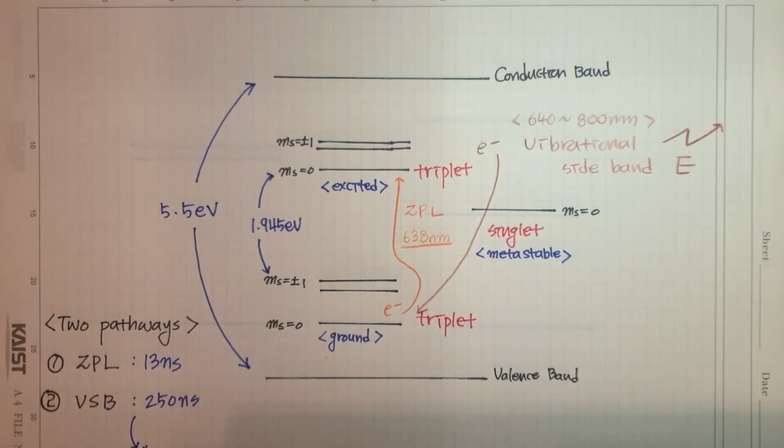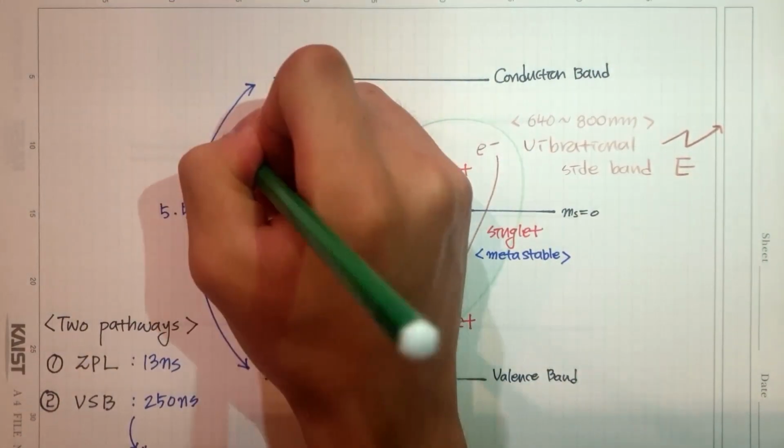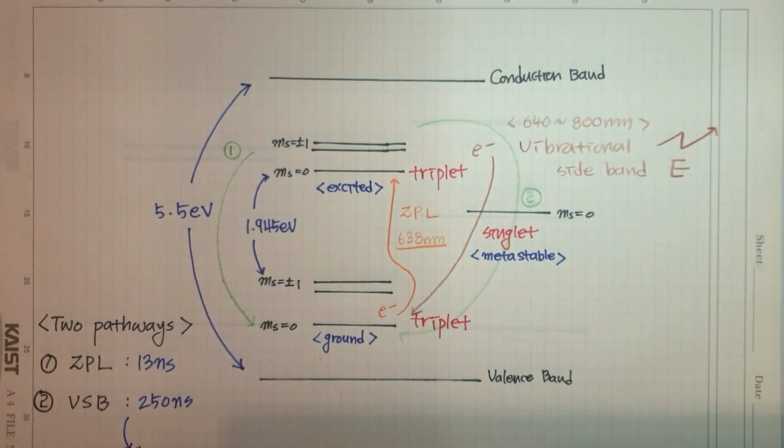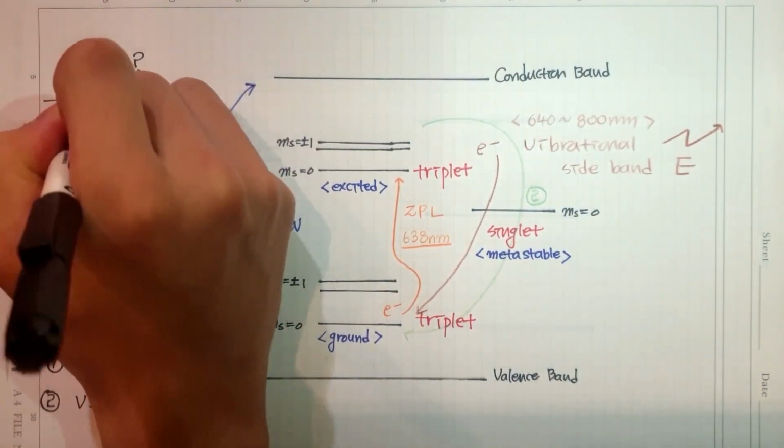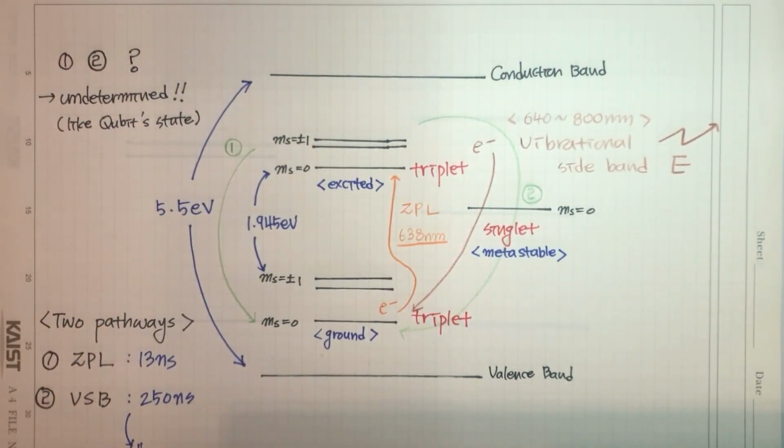Look at this energy diagram. An electron in the excited state has 2 pathways to go to the ground state. One is radiation transition, and the other is passing through the vibrational sideband. As we mentioned, there is a significant time gap between these 2 pathways. Therefore, if we can detect the time difference sensitively, we can calculate which path the electron passed through. Before we detect the time, we can't find which path the electron passed through. We can think of this system as a qubit which has 0 and 1 simultaneously. Each pathway's probability can be controlled by the magnitude of the magnetic field.